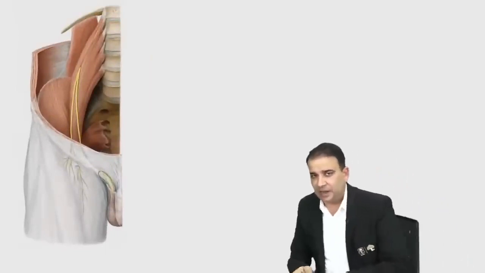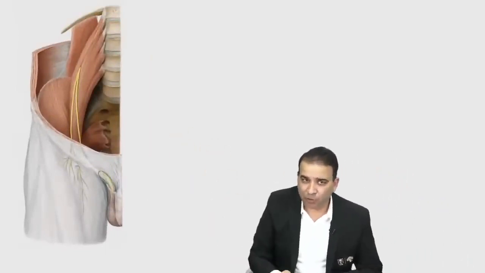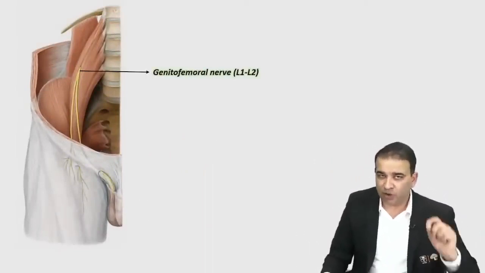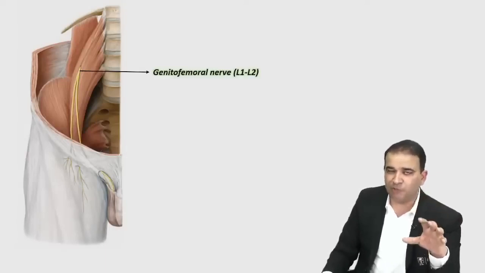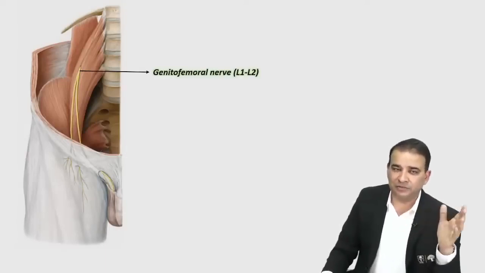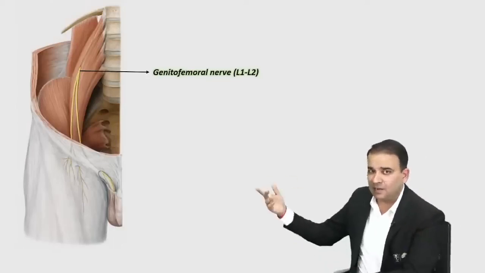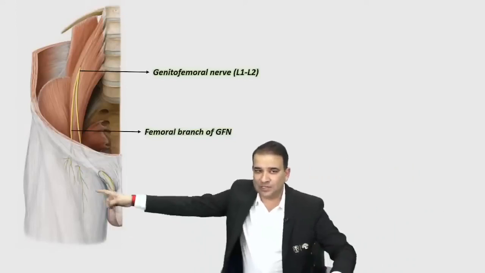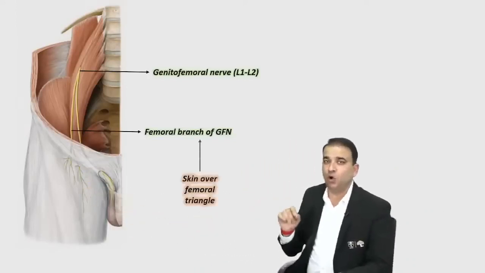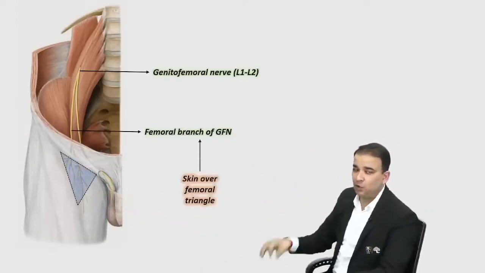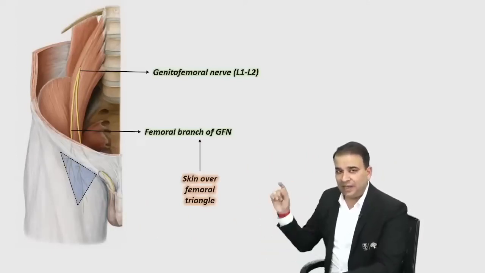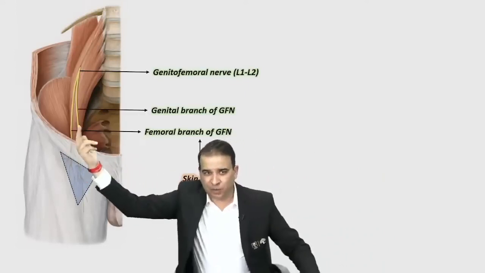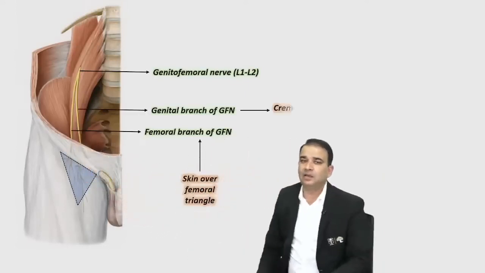Now, look at this nerve, guys. Again, coming back, the same nerve, that's the genitofemoral nerve. Now, let me tell you a little more about the genitofemoral nerve because there are some questions asked on this. Guys, genitofemoral nerve के दो branches हैं. When the genitofemoral nerve pierces the psoas major muscle, it has a branch, the one which is more laterally placed, called the femoral branch of the genitofemoral nerve. And this femoral branch, as you can see the branches coming out, is supplying the skin over the femoral triangle. Whereas the genital branch of the genitofemoral nerve is more medially placed, which makes sense also. It is more medially placed because it has to go into the spermatic cord and supply the cremasteric muscle.